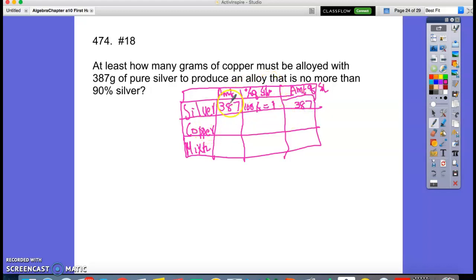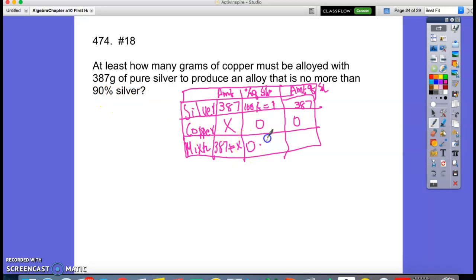Now copper, we don't know how much copper to add. So let's say X is the number of grams of copper. The percentage of silver in copper is 0. And then the total amount will be what now? 387 plus X. We added X amount of copper. And then we need to make it 90% silver, right?